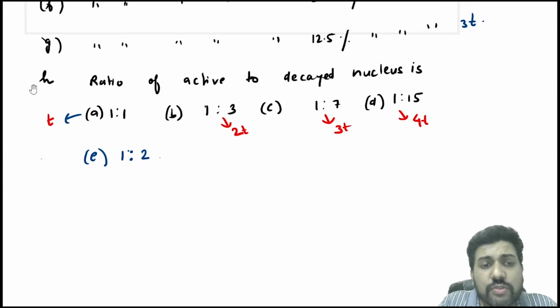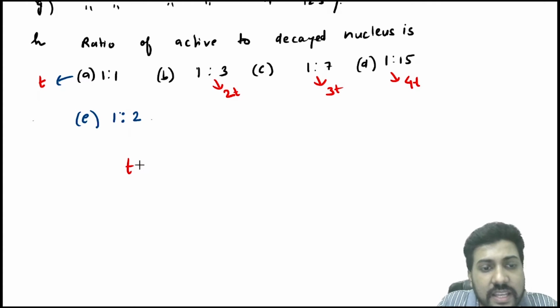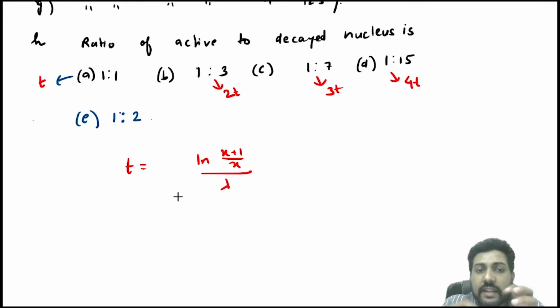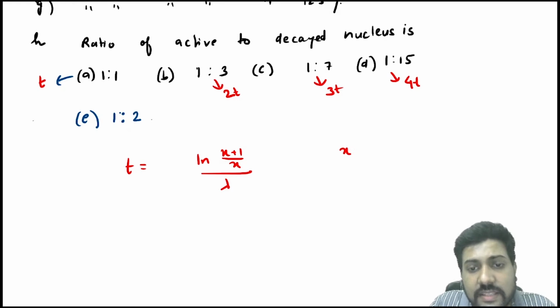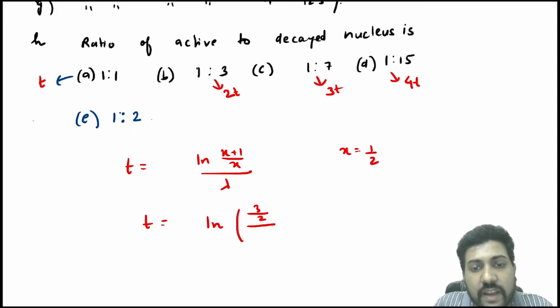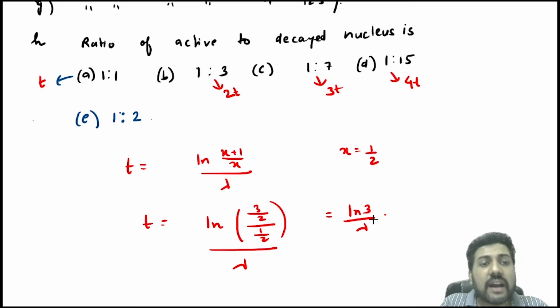And 1:2? This is not an integral multiple of half-lives, but you know that t is ln(1 + 1/x) divided by lambda, where the ratio is x. In this case, x is equal to half. I'll just put the value of half and I will get ln(3/2) divided by (1/2) divided by lambda. So that means at time ln 3 by lambda, the ratio of active to decayed nucleus becomes half.